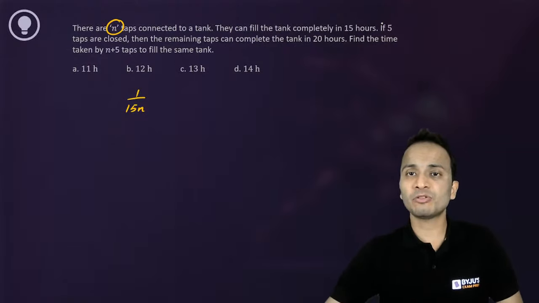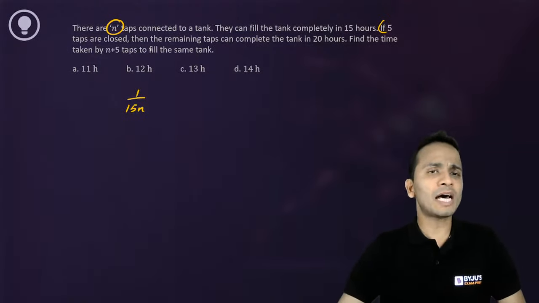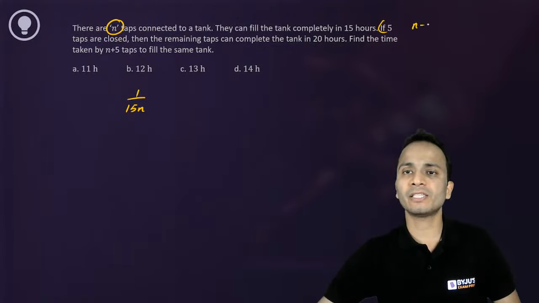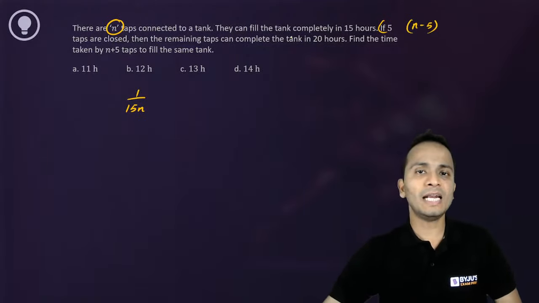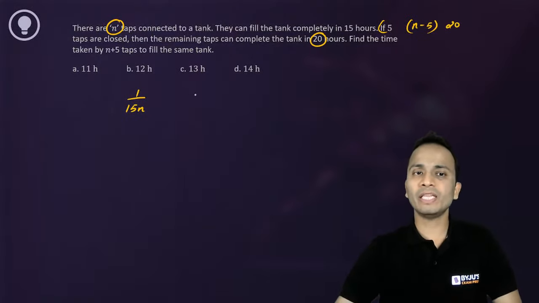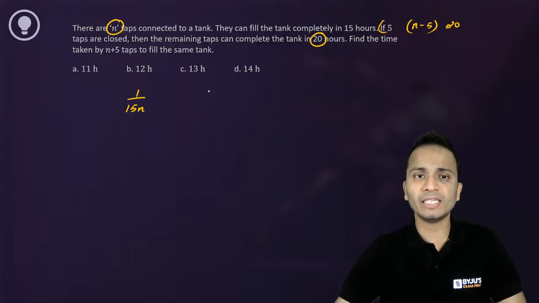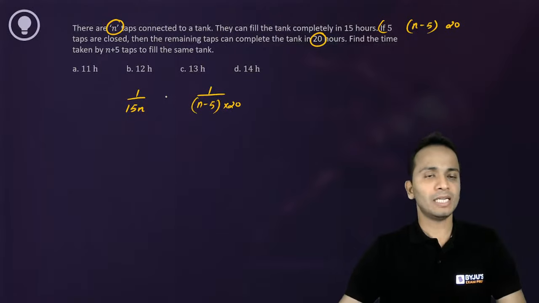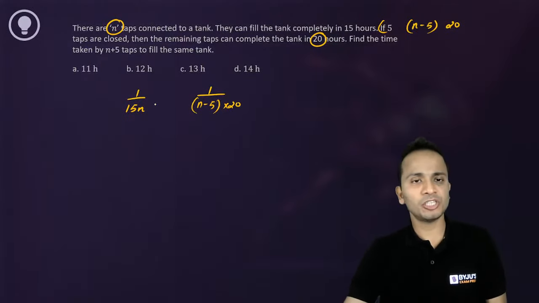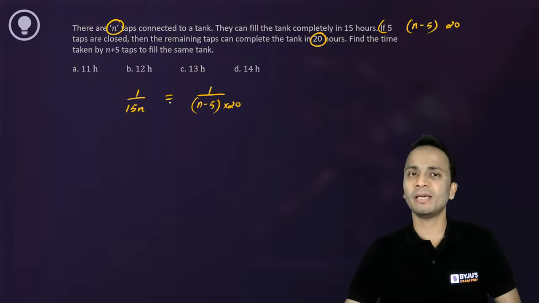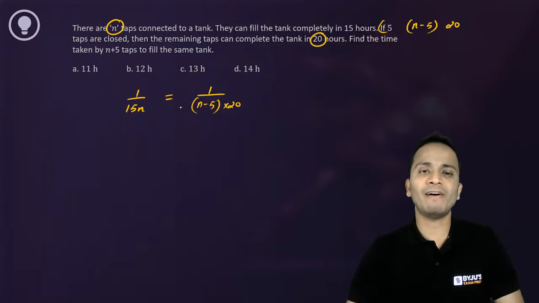Using the second statement, if 5 taps are closed, the number of taps remaining is n minus 5 and they can fill the tank in 20 hours. So in this case, 1 hour work of one tap will be equal to 1 upon (n minus 5) into 20. Both these expressions are 1 hour work of one tap, so I can equate them, cross multiply and get the value of n.